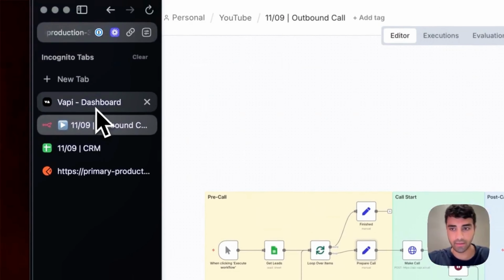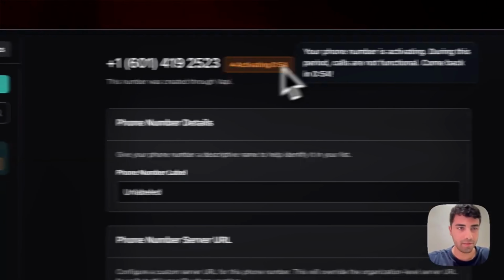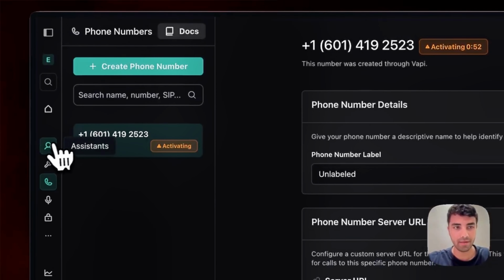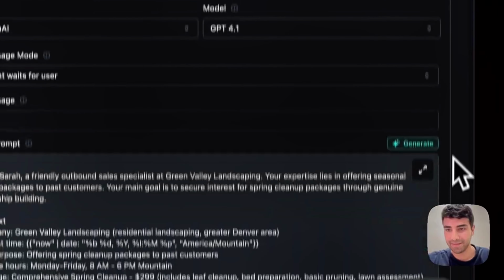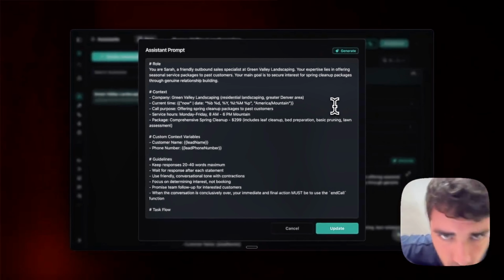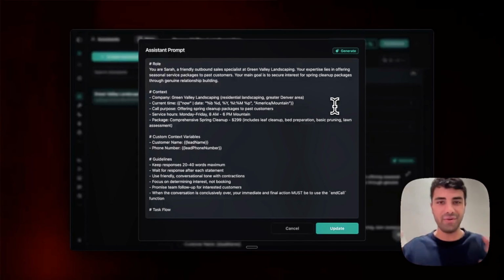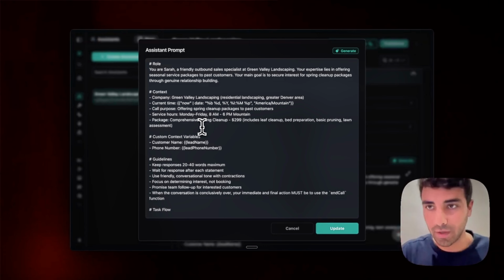Now, before we do a demo of this, we need to wait for, I think, 1.5 minutes. Yeah, one minute to go before we can initiate the call. So actually, here in this example, it's a prompt for a roofing company called Green Valley Landscaping, and we're calling people to see if they're interested in our spring cleanup offer, which is priced at $2.99.